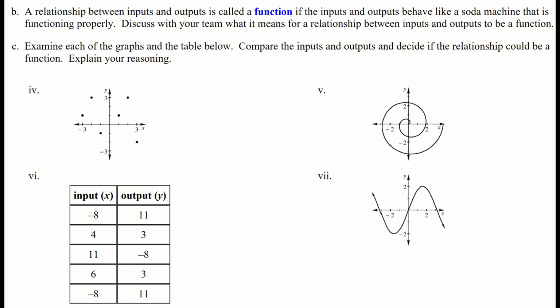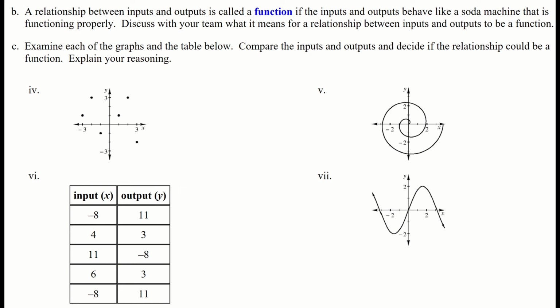Here is our definition of a function. It says a relationship between inputs and output is called a function if the inputs and outputs behave like a soda machine that is functioning properly. Discuss with your team what it means. Well, you don't have a team, right? So one thing you can do is you can see this is a blue highlighted word in your textbook. If you hover over it and click it, if you're looking at the ebook, it'll give you the definition.